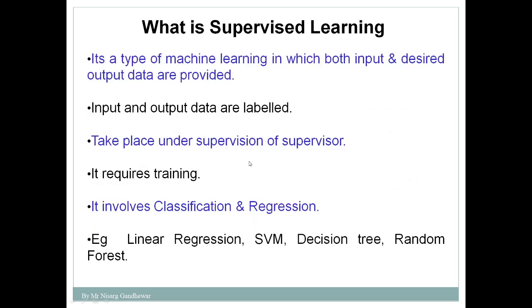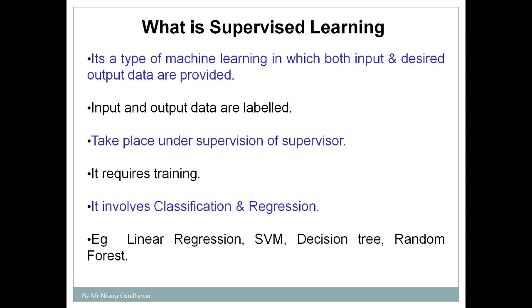So supervised learning always makes use of labeled data, in which input and desired output data is provided. And supervised machine learning always takes place under the supervision of a supervisor. So in this case, what is a supervisor? Supervisor means that particular data that we are providing to the machine; that data acts as a supervisor.